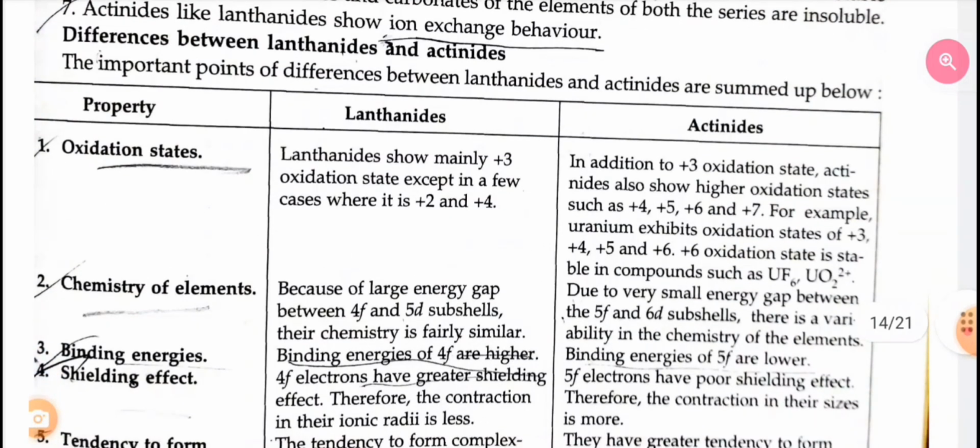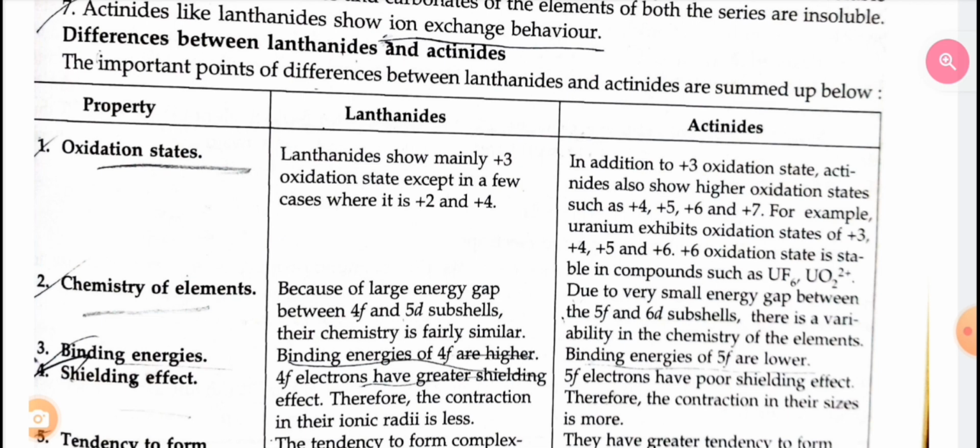First one is oxidation state. Lanthanides show mainly the +3 oxidation state except in a few cases where it is +2 or +4. Actinides, in addition to the +3 oxidation state, also show higher oxidation states such as +4, +5, +6 and +7. For example, uranium exhibits oxidation states of +3, +4, +5 and +6. The +6 oxidation state is stable in compounds such as UF6 and UO2 2+.